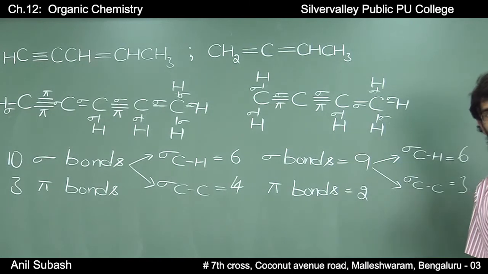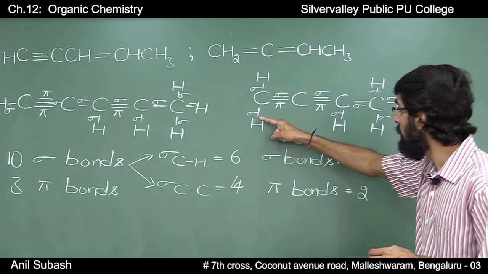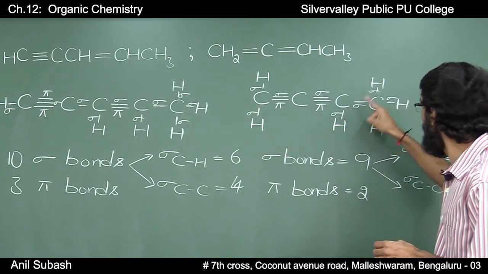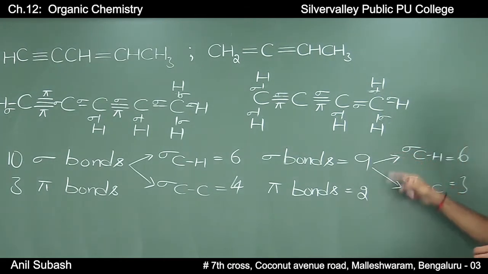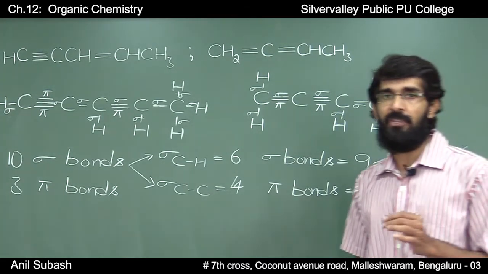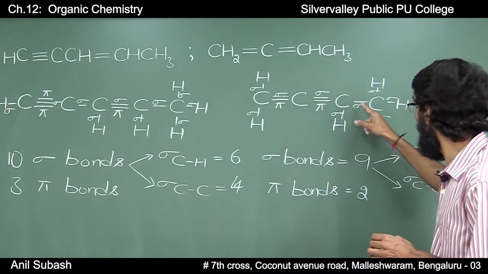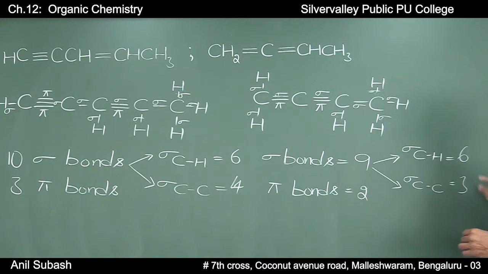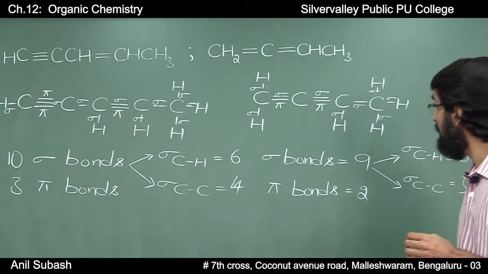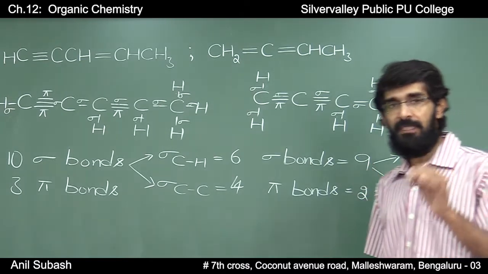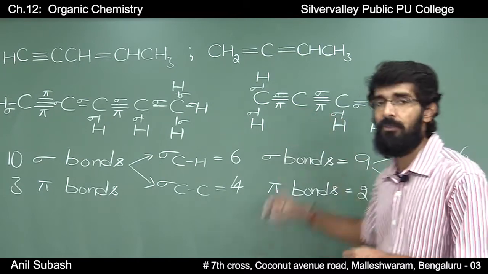There are 9 sigma bonds, out of which 1, 2, 3, 4, 5, 6, 6 sigma bonds are between carbon and hydrogen, and 1, 2 and 3 sigma bonds are between carbon and carbon. In the same way, the number of pi bonds in this molecule is 2, that is 1 and 2.